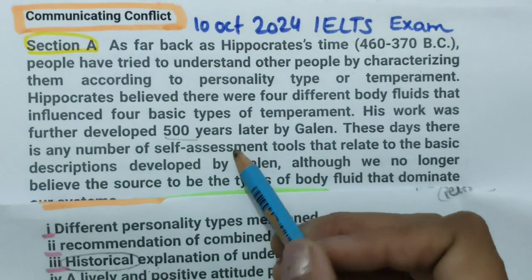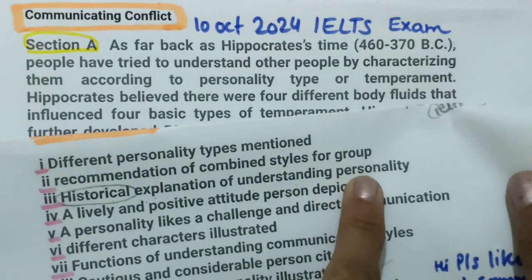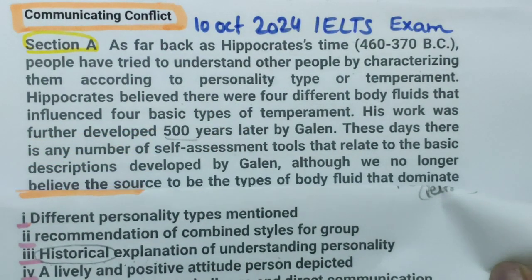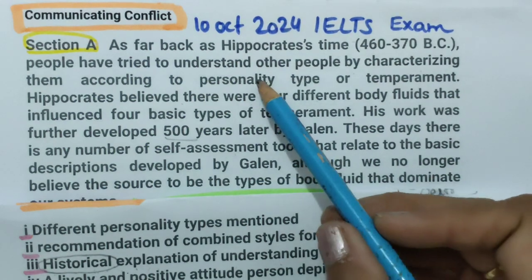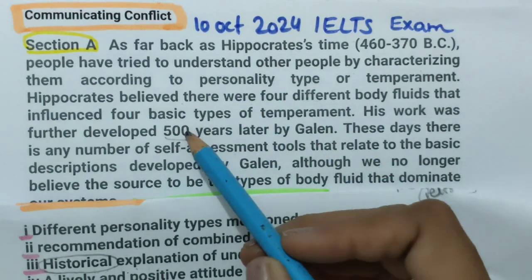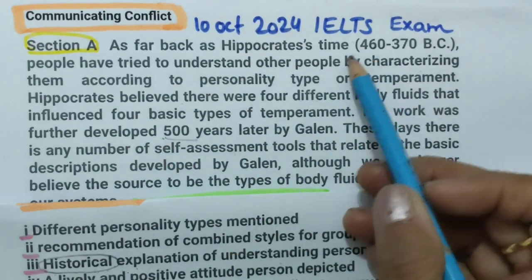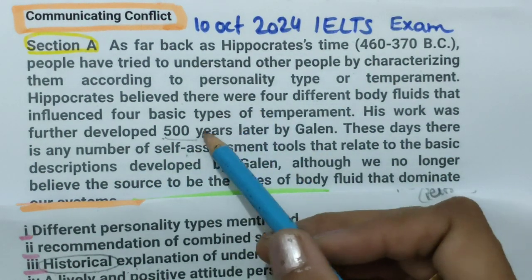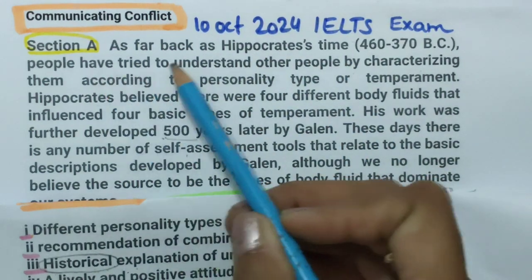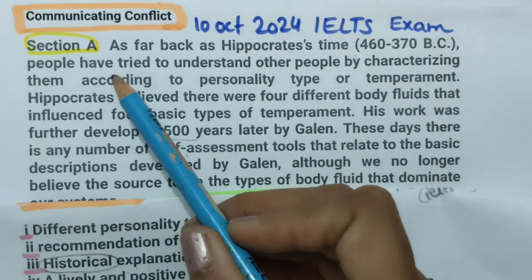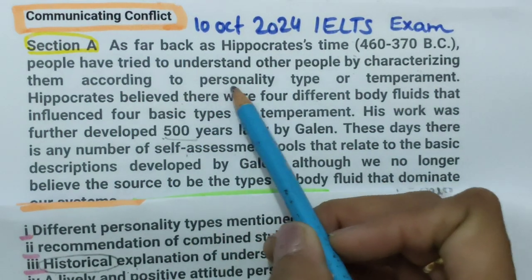So what do you think? Are they talking about historical explanation of understanding personality? Because personality is also given here. Some will say yes, this is the answer, but there is one more paragraph talking about the same thing. Here it is confirmed that they have given old years and dates, and how people during this time have tried to understand other people according to personality types.